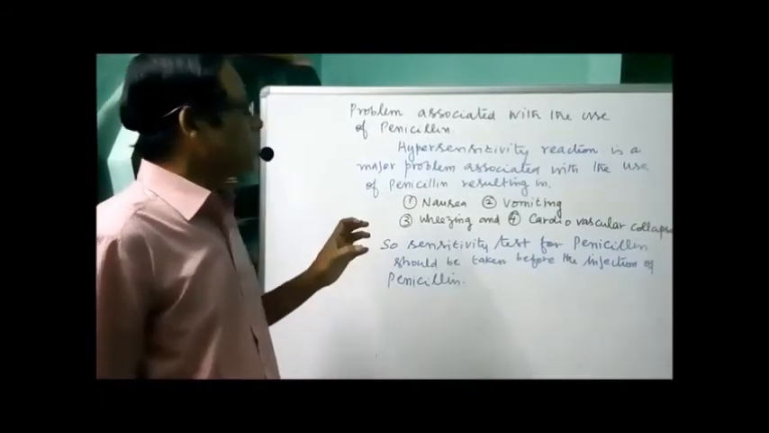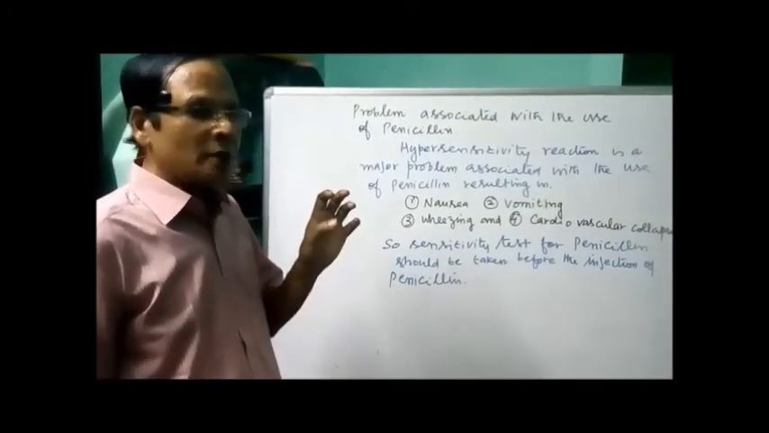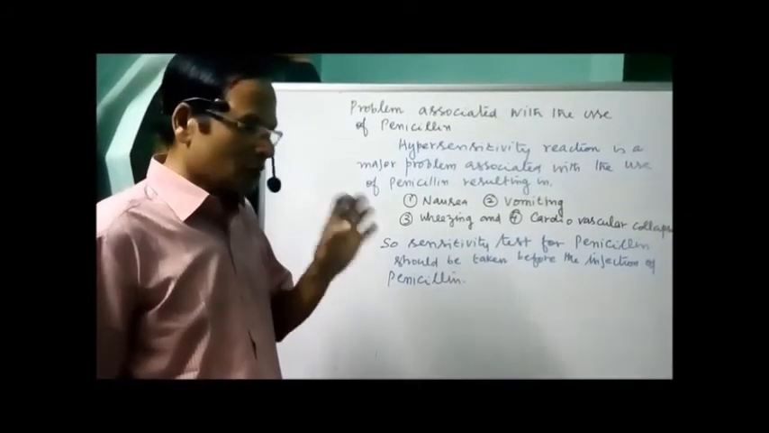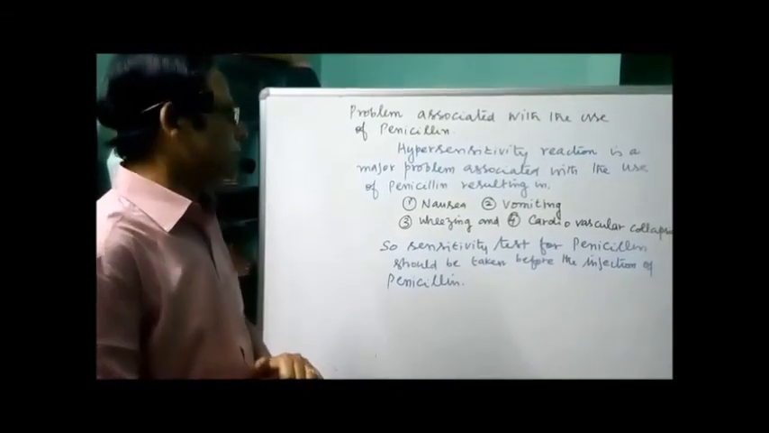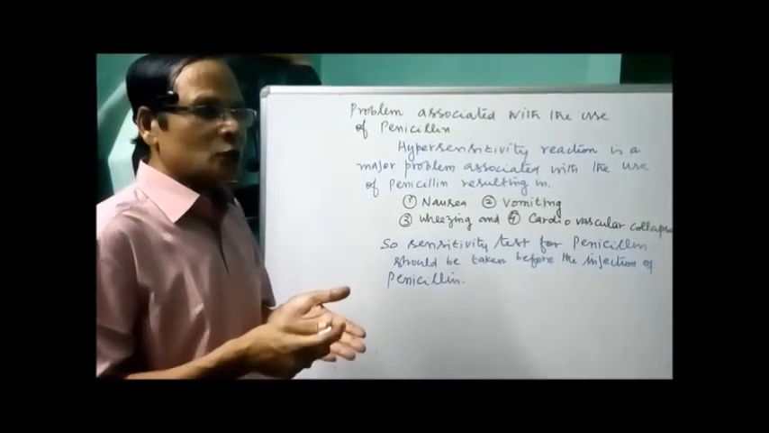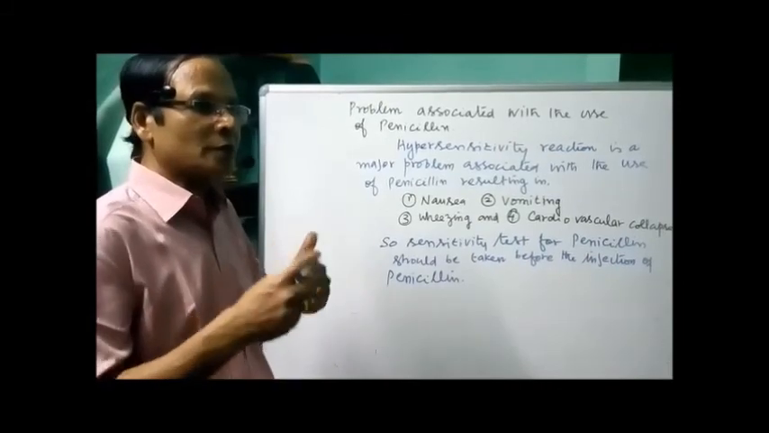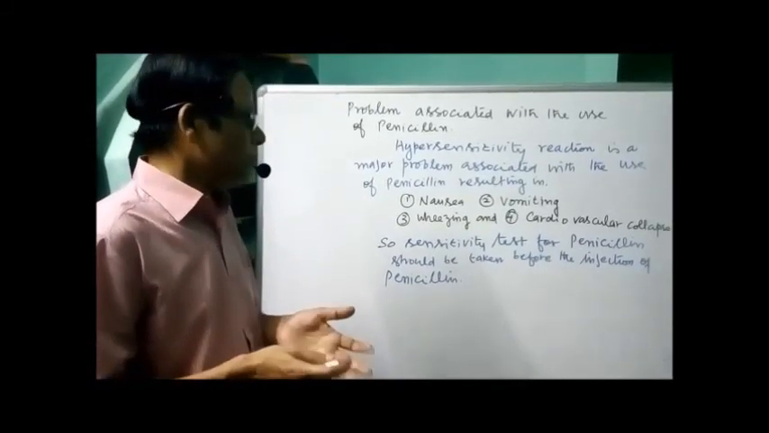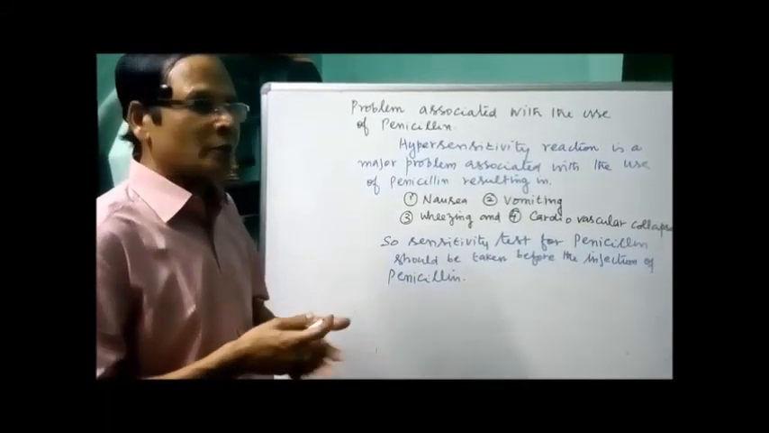So this is about antibiotics, one of the industrial products. We have to go for the next one, the beverages. What are the different types of beverages prepared? Mainly the alcoholic beverages.